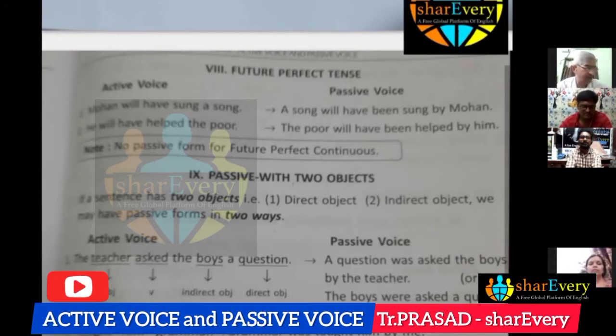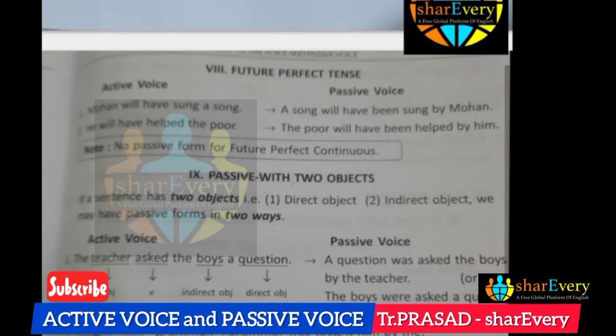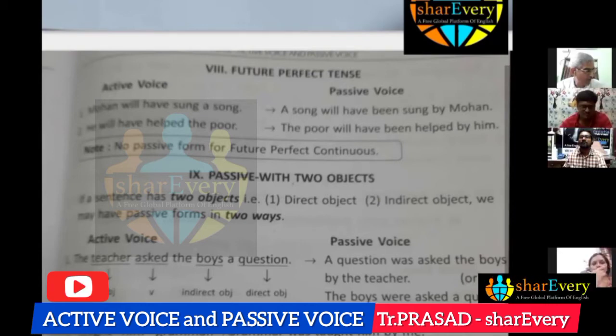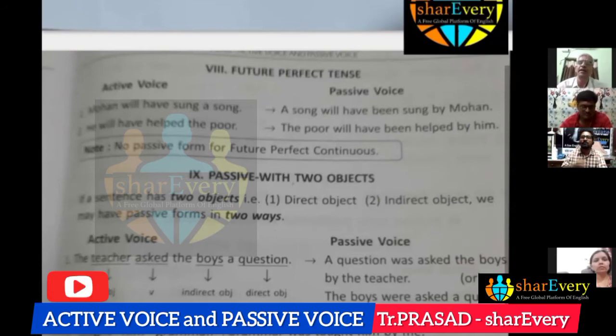Then simple future tense. Usha will write a letter. A letter will be written. Will he sell his car? Will his car be sold? See, actually interrogative sentence and declarative sentences.